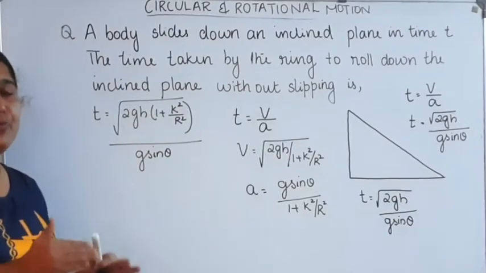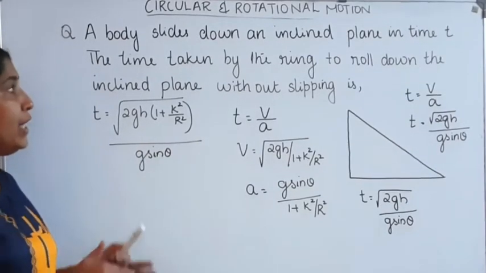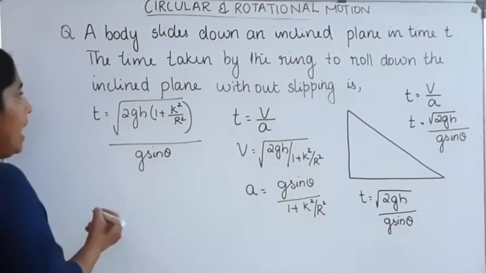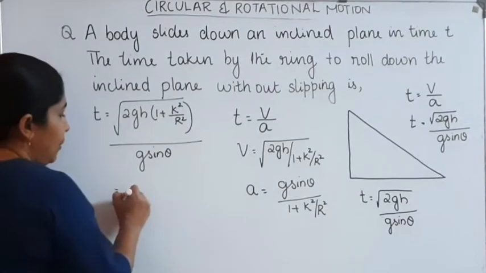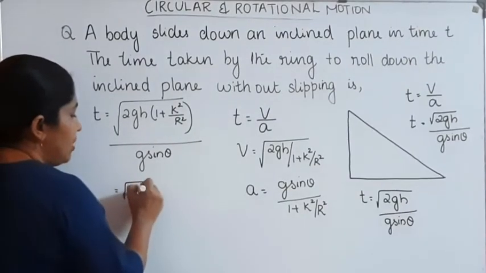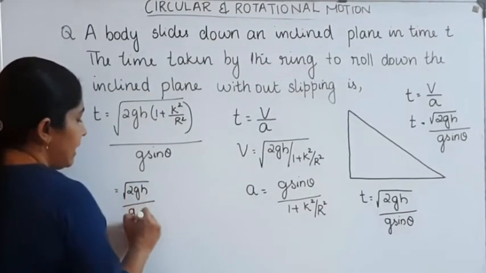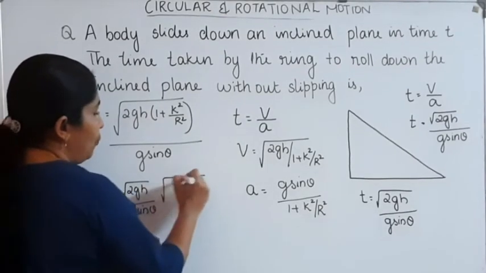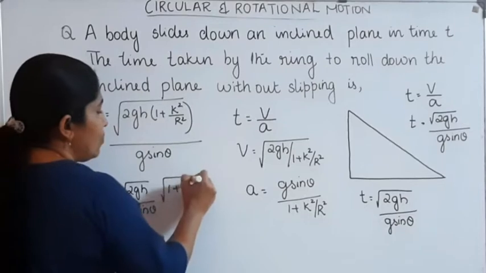That's the equation for the time taken by the body to roll down the inclined plane. From here we can write root of 2gh divided by g sin theta into root of 1 plus k square by r square.